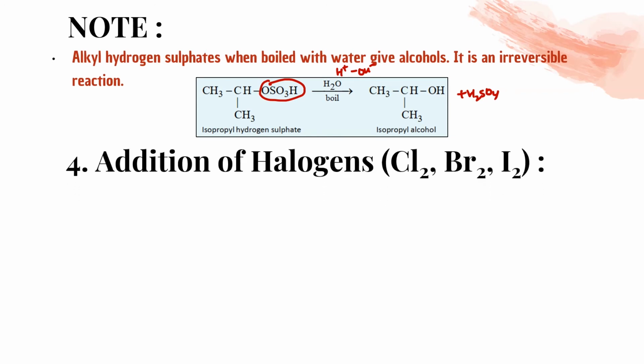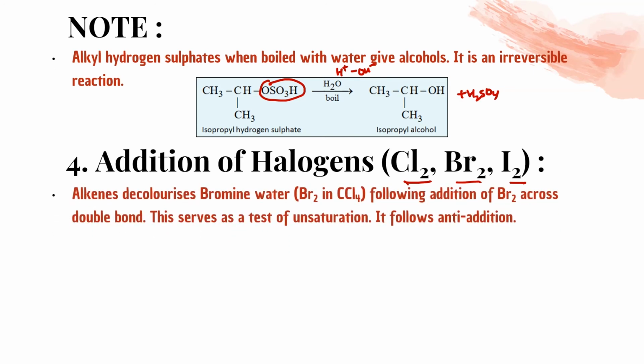Addition of halogen: Cl2, Br2, I2. There is no difference in electronegativity, so obviously it will undergo homolytic cleavage, and that reaction occurs in the presence of any non-polar solvent, like we can say CCl4 or CS2. Okay, so alkene, and this is used as a test of unsaturation.